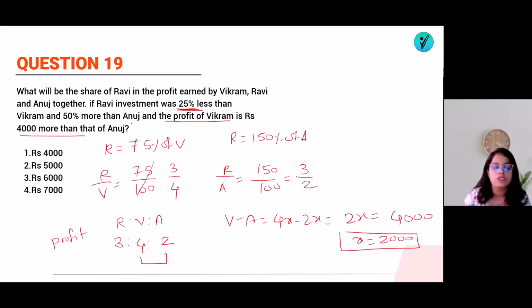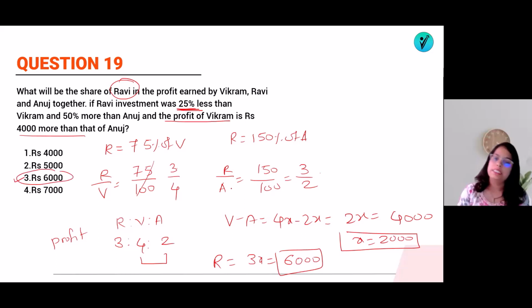So they have asked what will be the share of Ravi. So Ravi was equal to how much? 3x. The value of 1x is 2,000, which means 3x will be equal to 6,000. So Ravi's share will be option number C, option number 3, that is 6,000. That's it.